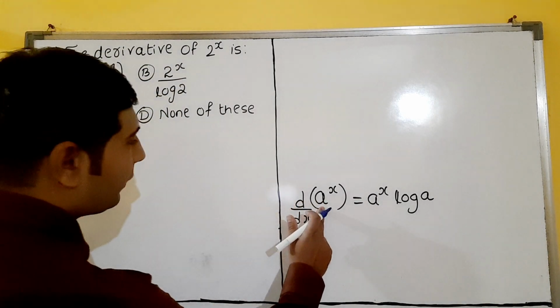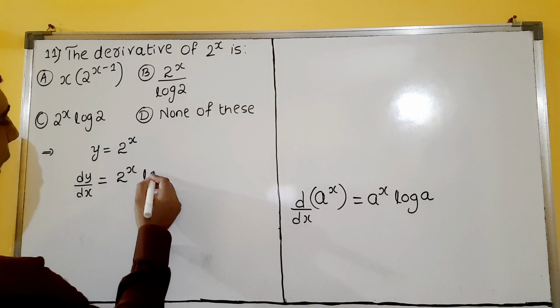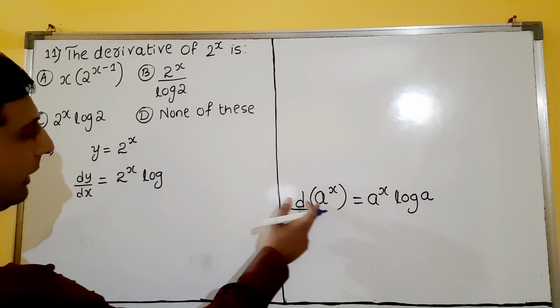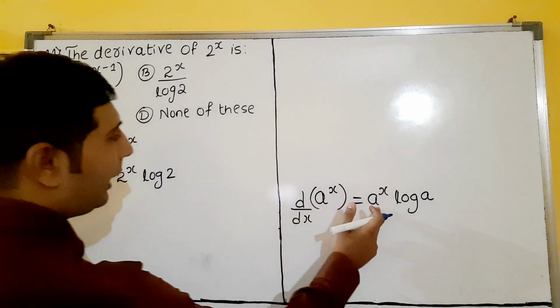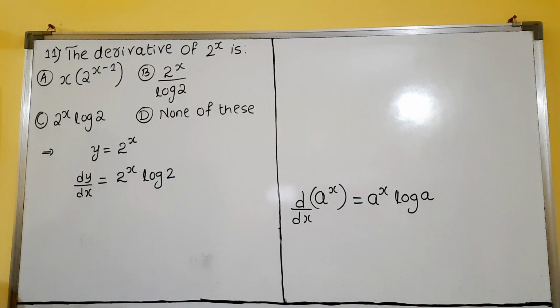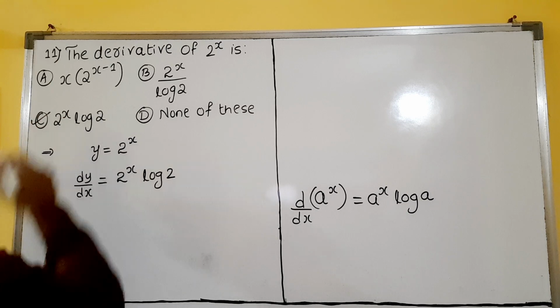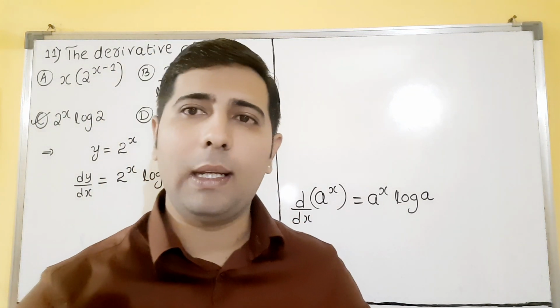A raised to x means what? 2 raised to x log a. What is a here? Compare this. A is 2. So 2 raised to x log 2 comes, children. So the option is matching with C, dear students. C for cake. Cake is your answer. Understood? So we'll go for the next question.